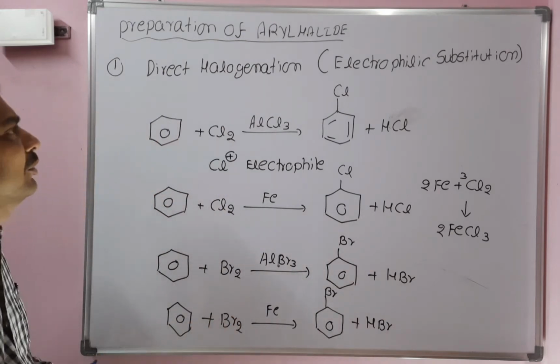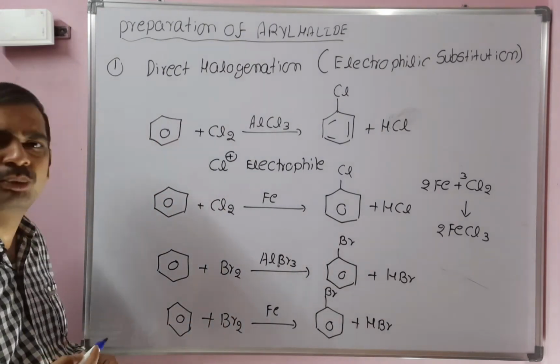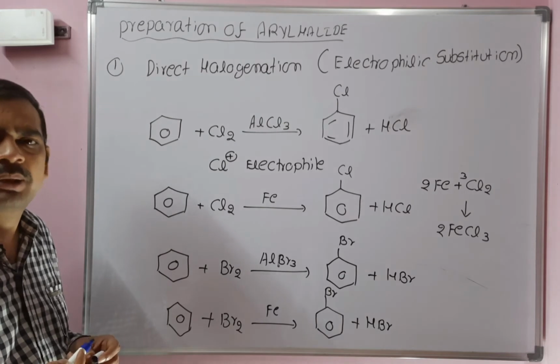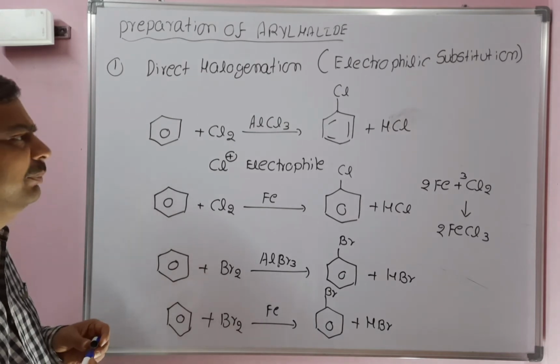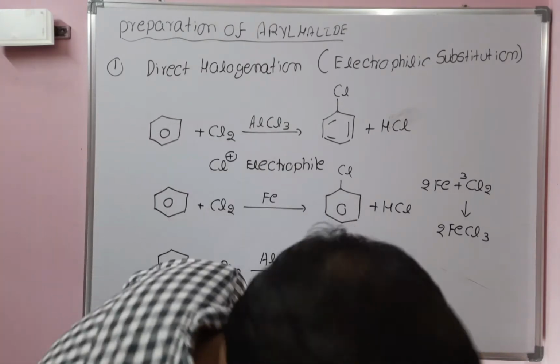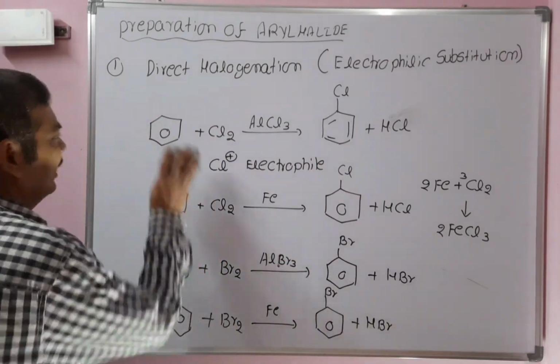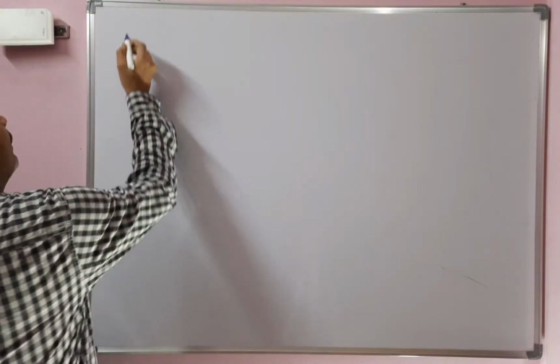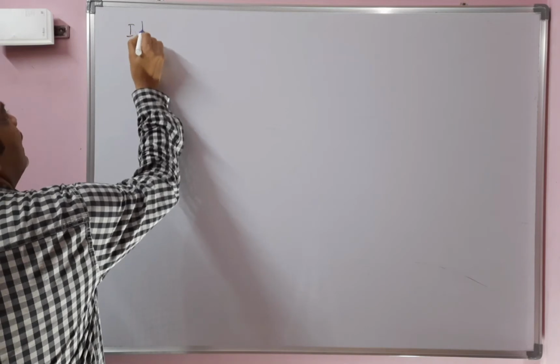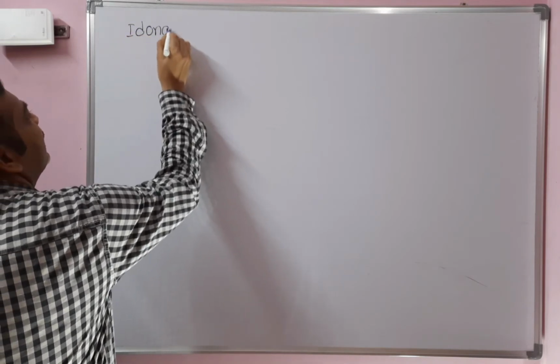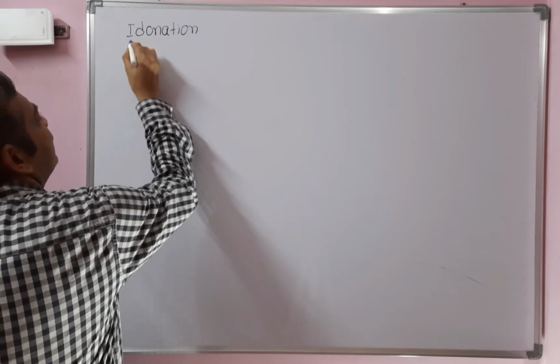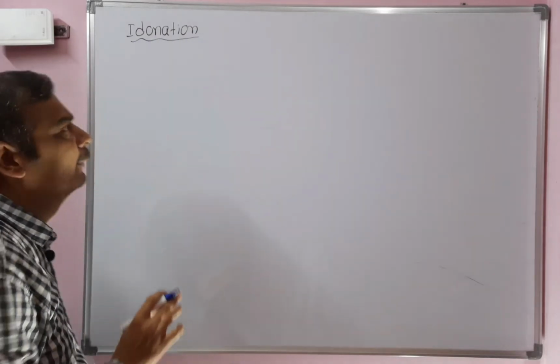So by direct halogenation we can prepare chloro, bromo and iodo compounds, but fluoro compounds we cannot prepare. Now let's see iodination. Iodination by using direct halogenation. Preparation of alkyl aryl halides. Iodination, an example of direct halogenation electrophilic substitution reaction.